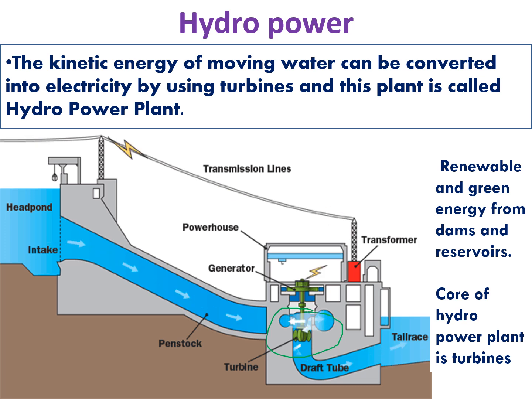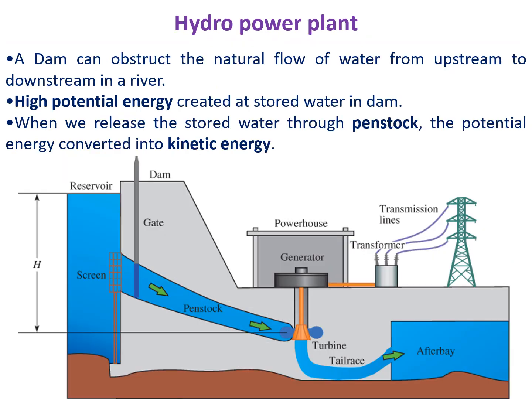The kinetic energy of moving water, water is moving here, can rotate the turbines. When the turbines rotate, the generator is there, and the generator coils are moving. It produces electricity. So I will explain clearly here. See here, when you construct a dam against the water flow, there is a water flow from outside. When you are constructing a dam, you are obstructing the natural flow of water.